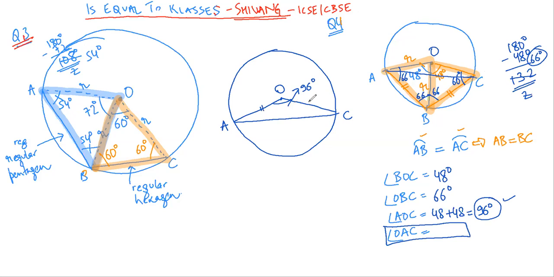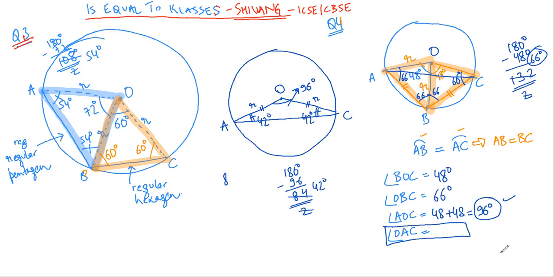Now this side is equal to this side because they are radius. So again we have this isosceles triangle. Now if this is an isosceles triangle, so this angle would be equal to this angle, and it would be 180 minus 96 divided by 2. So each of these angles will be equal to 42 degree, 42 degree, 84 plus 96. Okay.